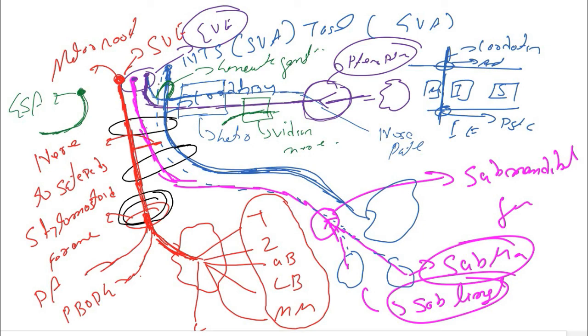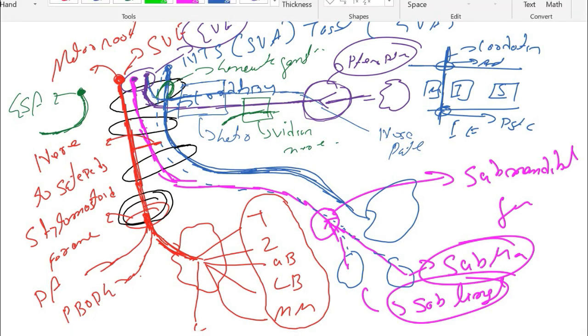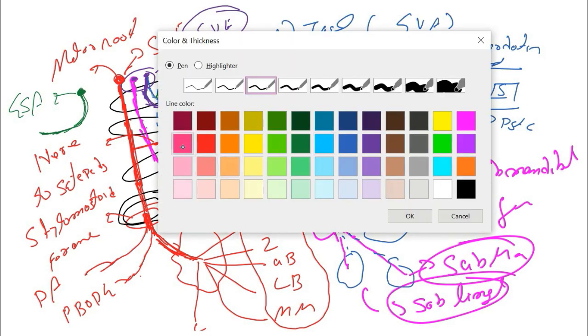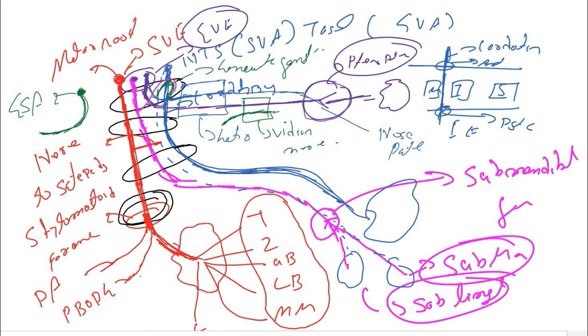Next thing guys, what will happen if you have a lesion here? At this place, all the things that I said earlier, along with that he will have some problem in lacrimation. So guys, one thing that I forgot to tell you: I had drawn a rough diagram, but in actuality you will also have a geniculate ganglia here for the superior salivatory as well as the lacrimatory nucleus. Geniculate ganglia is a sensory ganglia, so it is a pseudounipolar neuron that ends at the submandibular and the pterygopalatine ganglia.